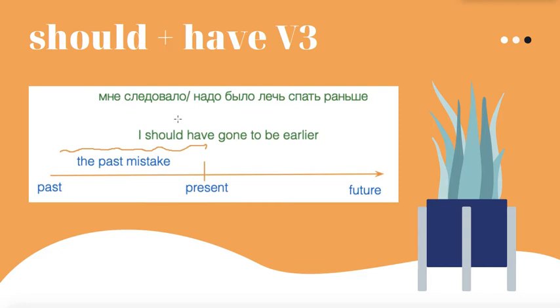It was your mistake. And you are pointing out your mistake. You say, I should have gone to bed earlier. Oh, of course, the letter G is missing here. So this is about the past mistake, because have gone, it's about a completed action. But in this case, it's something that actually did not happen.